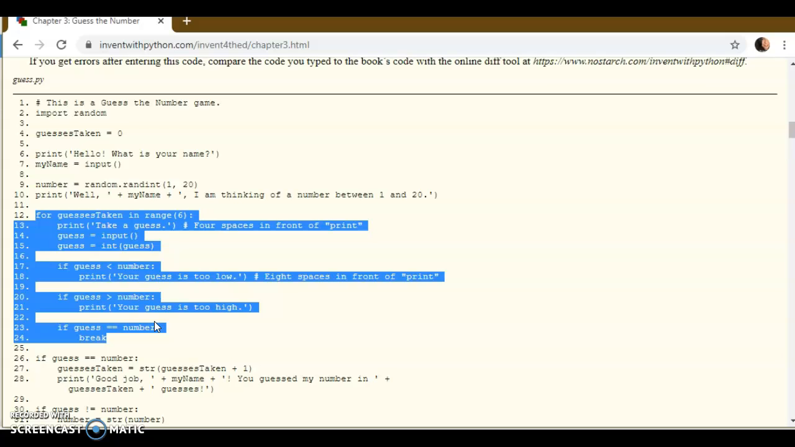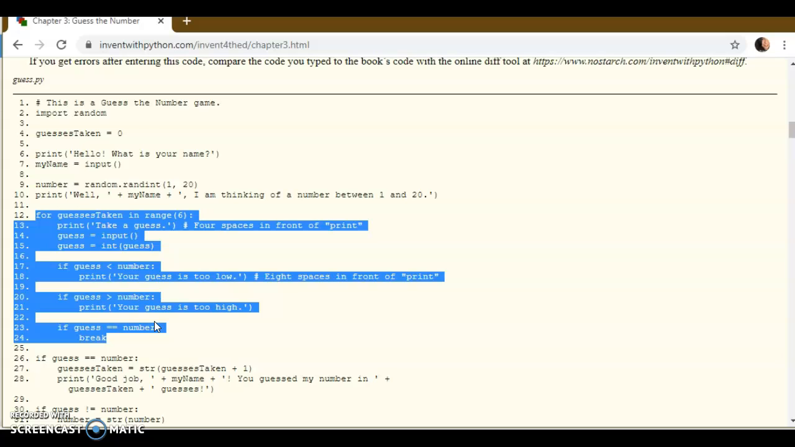Then you see there's an int function. That means whatever they put in, you have to change it to an integer because it's automatically a string, and a string is not an integer. We have found a random integer, so we need their guess to be an integer as well. So then we have a number. If the guess is less than the number, it'll say it's too low.